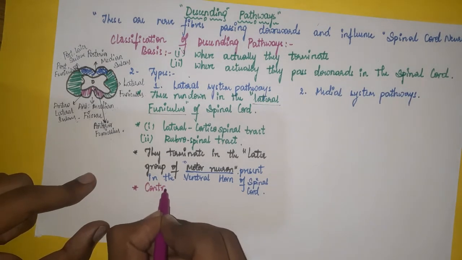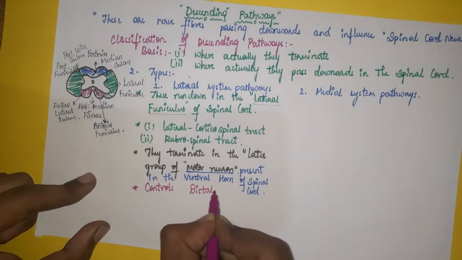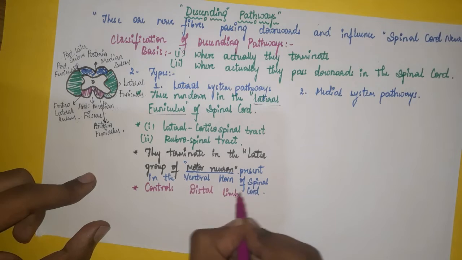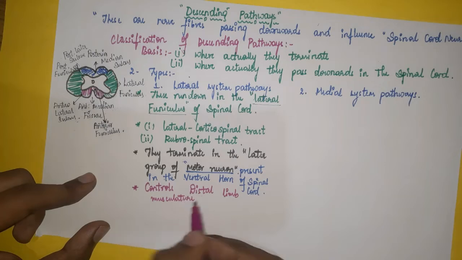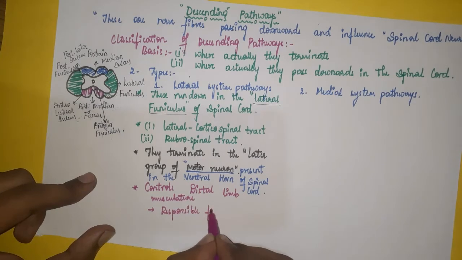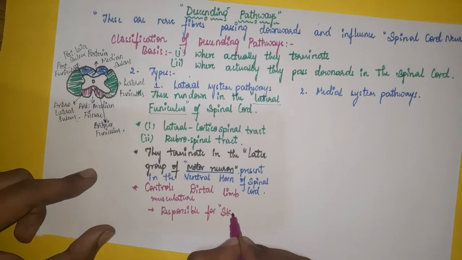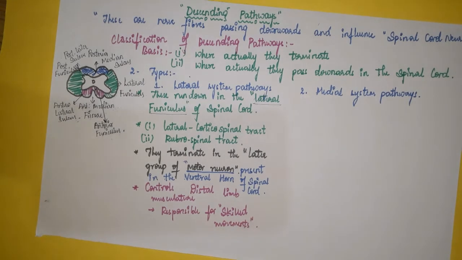They control distal limb musculature, which is responsible for skilled movements. Okay, this lateral system pathway is completed.